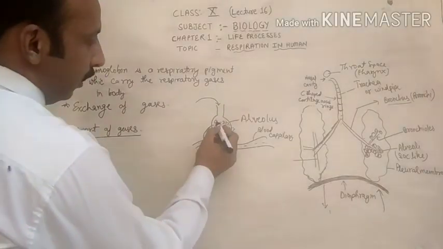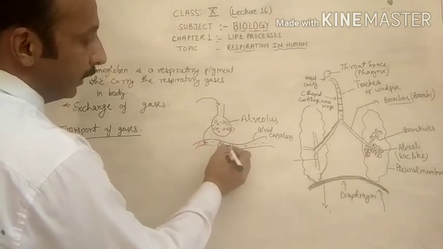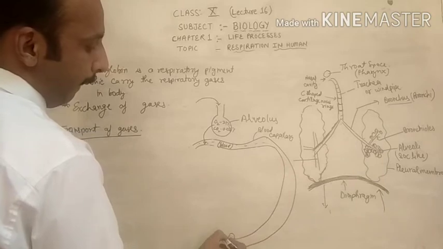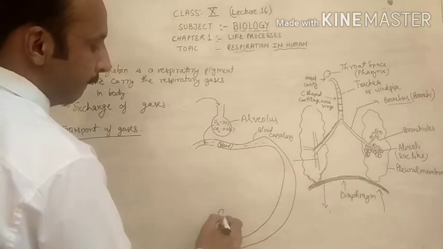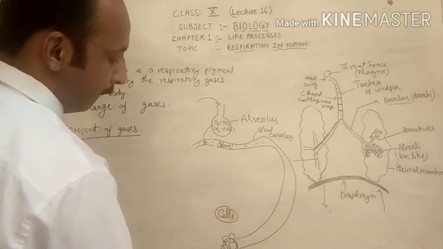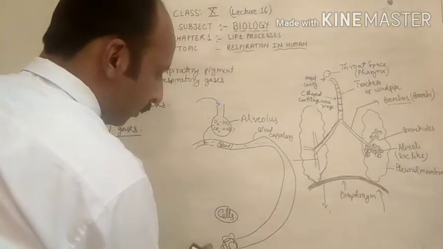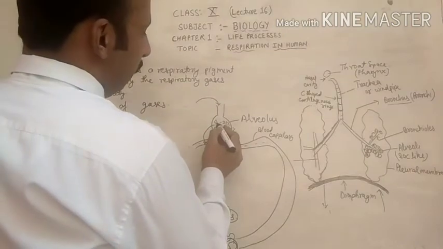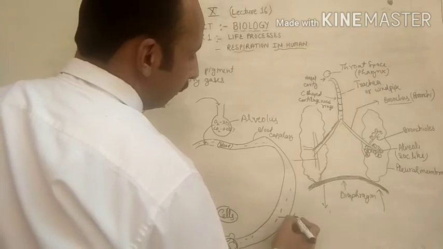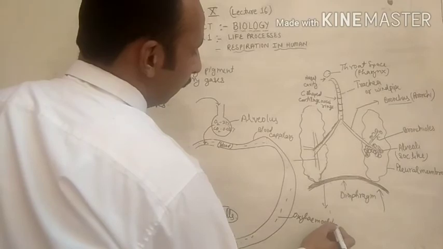For example, oxygen will come into the blood. As soon as the oxygen gas combines with the hemoglobin, they will form oxyhemoglobin.